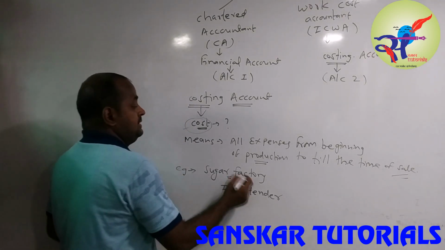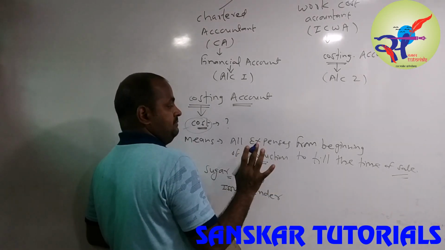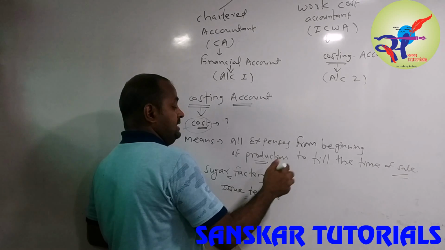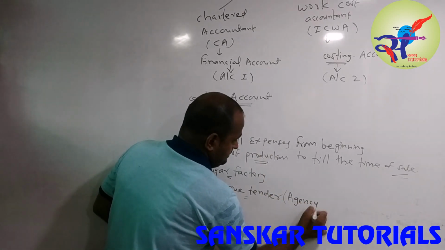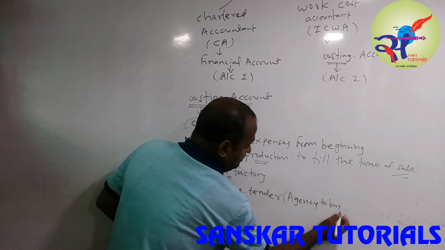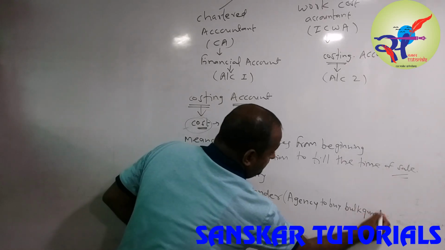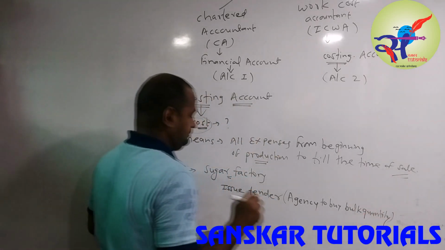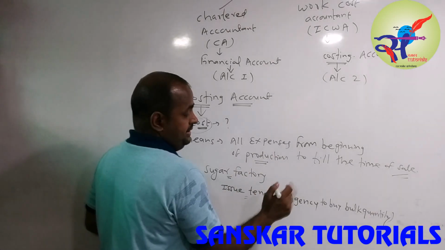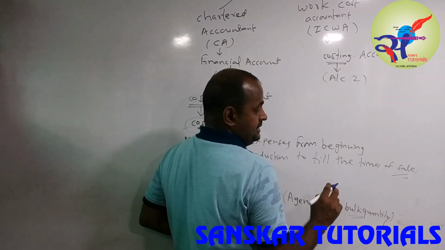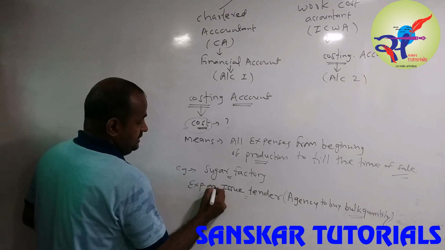Tender means factories, those who purchase in bulk quantity, will get different agencies to buy bulk quantity. So first they issue a tender to an agency to buy the bulk quantity. So that is the expense, the expense of issuing the tender.